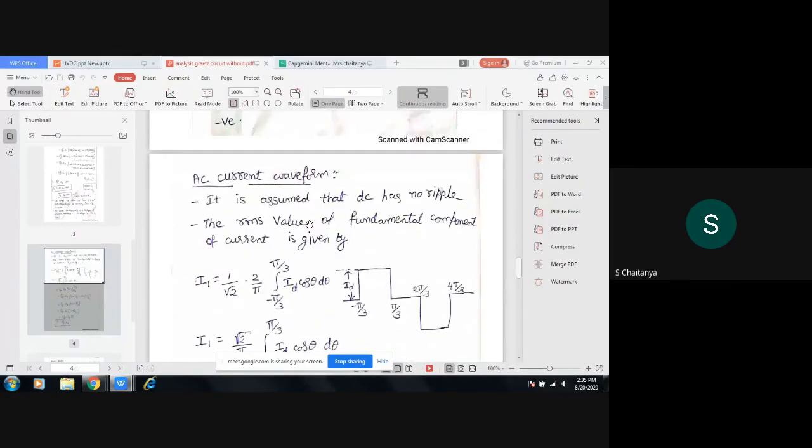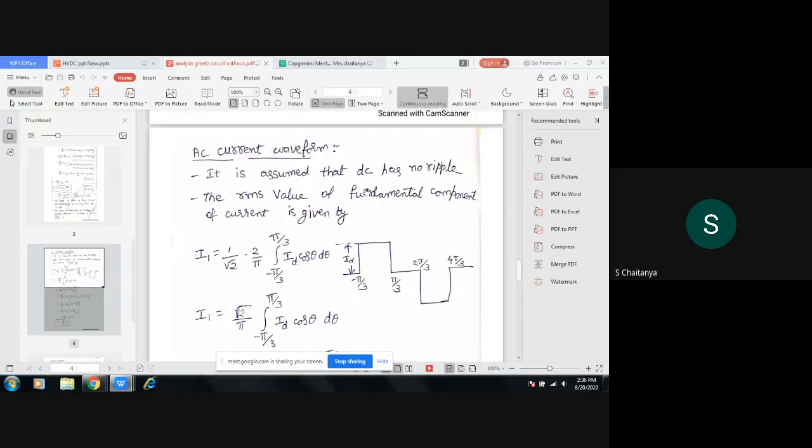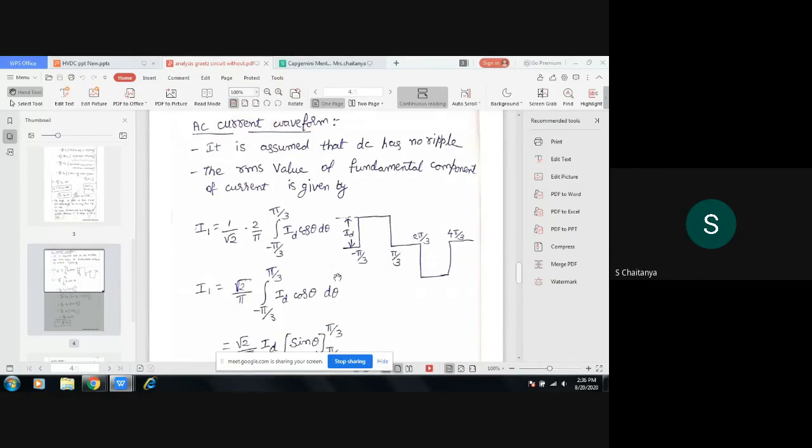Next, coming to the AC waveform, that is the ID current on the output side of the DC side of the circuit. The RMS value of the fundamental component of the current is given by 1 by root 2 of 2 by pi, integral from minus pi by 3 to pi by 3, for half cycle I am considering, ID naught cos theta d theta.